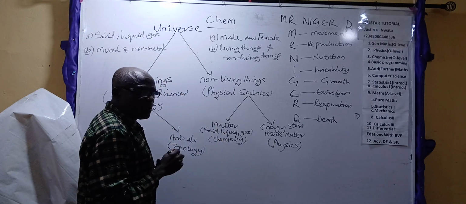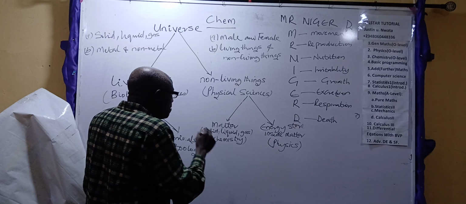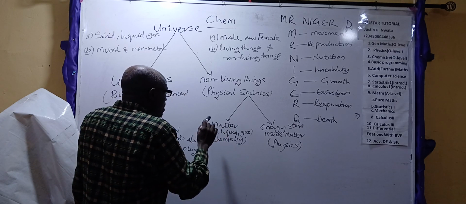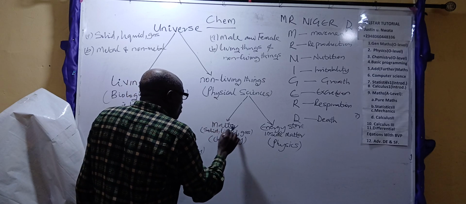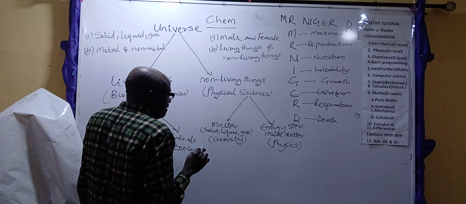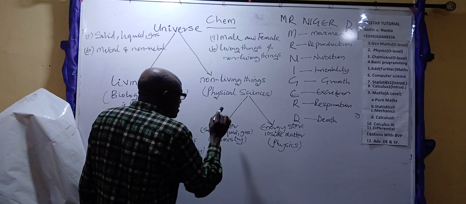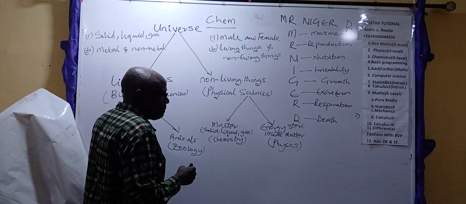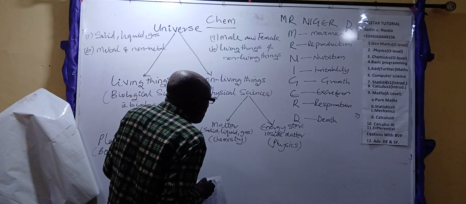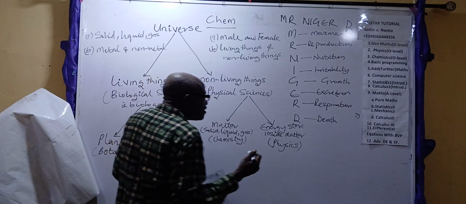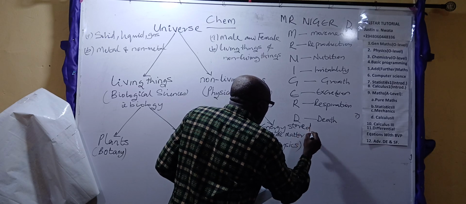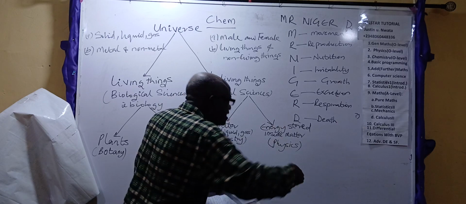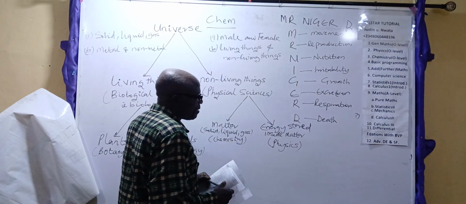What is now the work of chemistry? Chemistry looks at matter. I will explain matter. Whether the matter is in solid form, liquid form, or gaseous form. What chemistry is all about is the composition: what is it that makes up matter? I will come to explain better. Physics is concerned with the same matter, but principally in a different way. It is looking for the energy that is stored inside matter. That's what physics is all about.